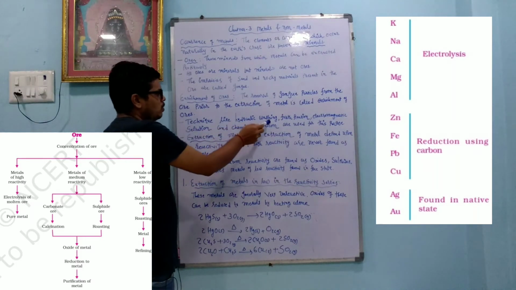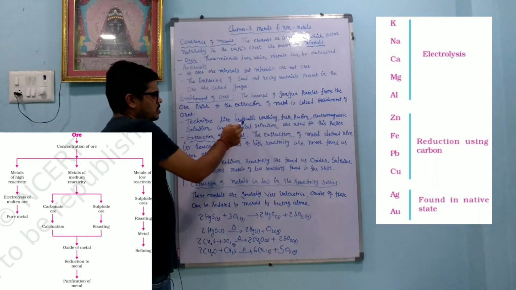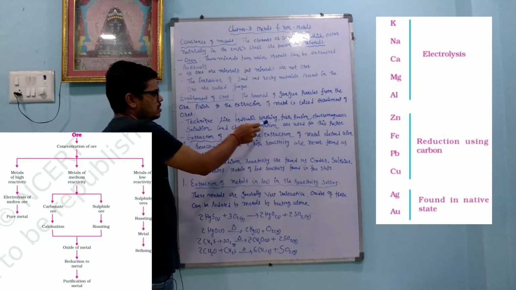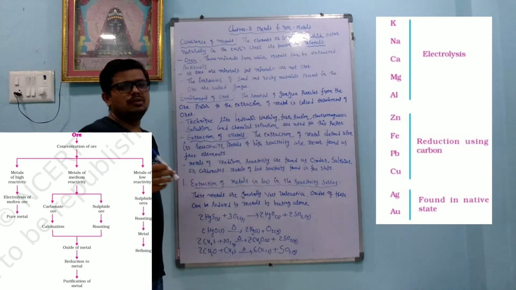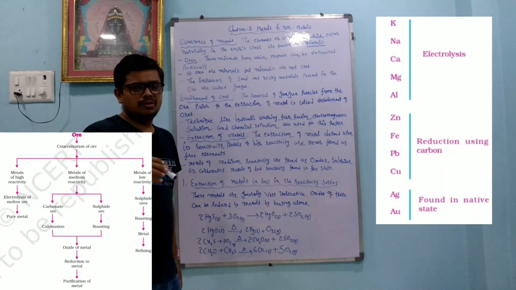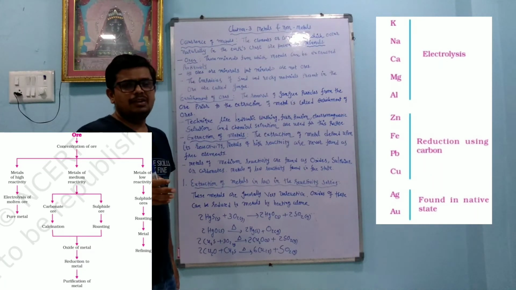Techniques like hydraulic washing, which means at high pressure we pass water. Flotation method, in that we use turpentine oil or pine oil and we pass air, and by that we can separate the sulfide ore. Sulfide ore means what? The ore which contains sulfur, like lead sulfide, like iron pyrite.